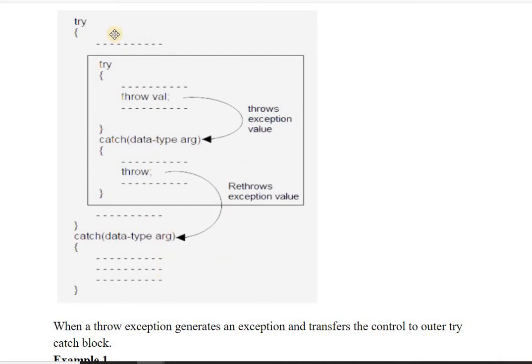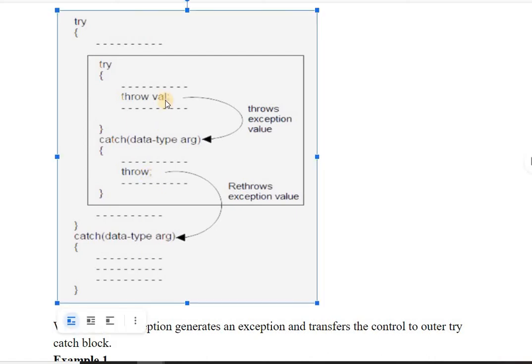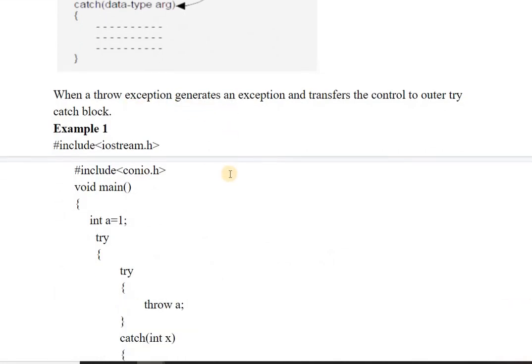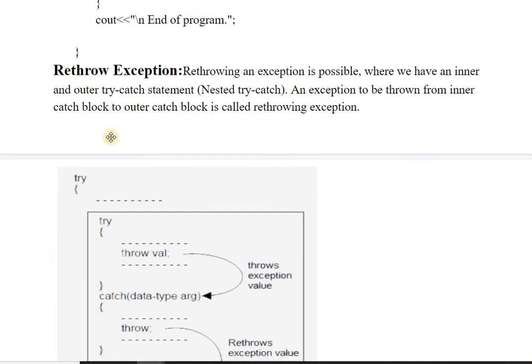So this is the mechanism of how it works. This is the outer try catch block and this is the inner try catch block. The try block is throwing a value and it goes to the catch block, but the catch handling mechanism also contains one exception that in turn can throw any other exception. In that case it will rethrow the exception by writing just throw. It need not specify any object here like we did in this case. So when a throw generates an exception and transfers the control to the outer try catch block, it is known as rethrowing an exception.